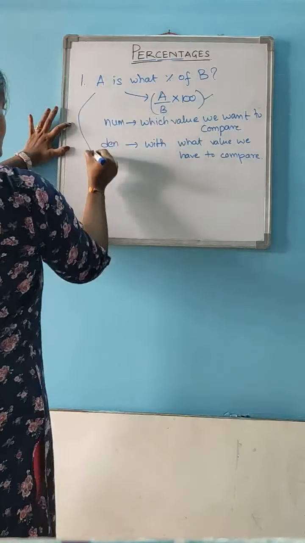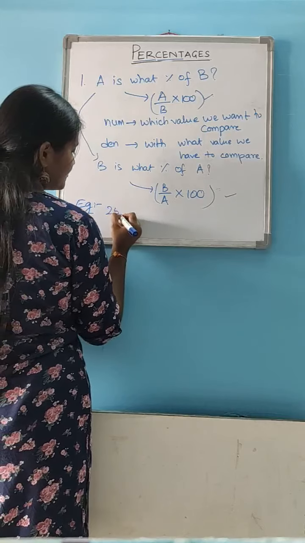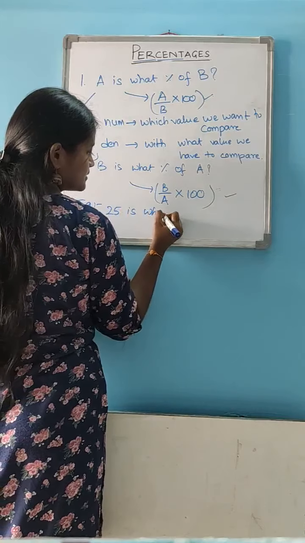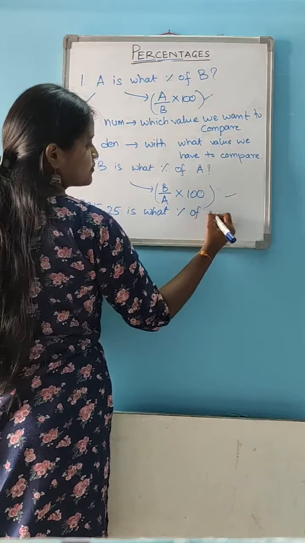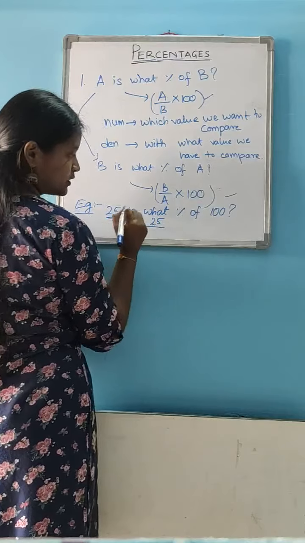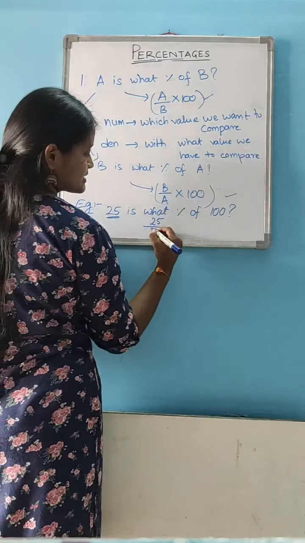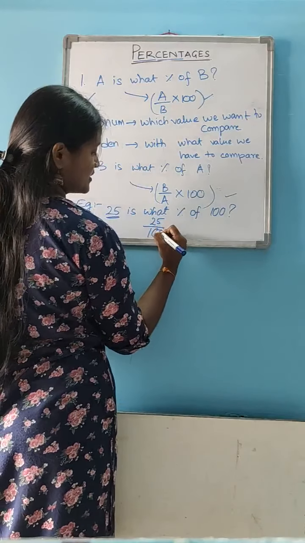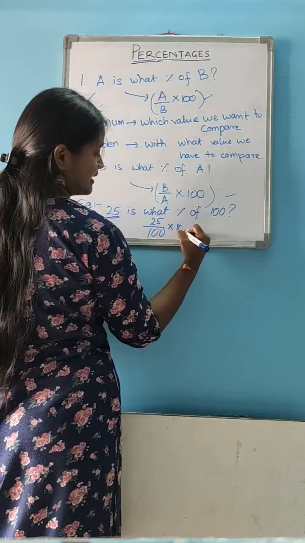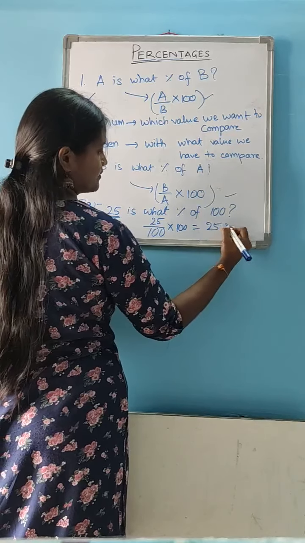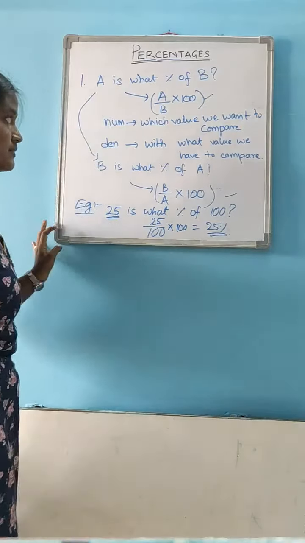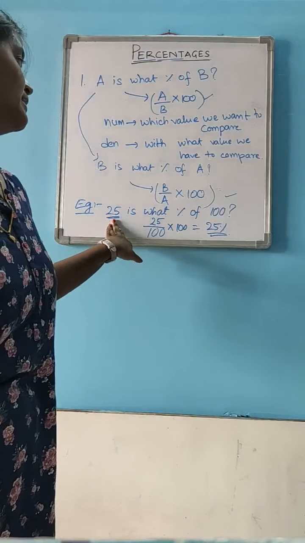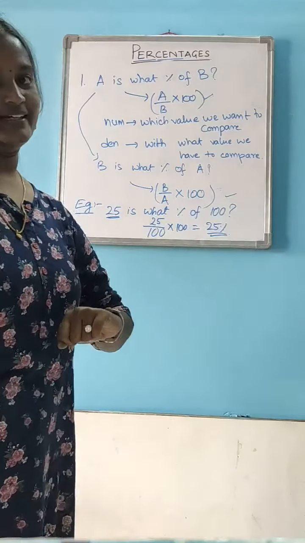For example, we will see a small example here. 25 is what percent of 100? Here 25 is the value we want to compare, and 100 is the value with which we have to compare. That means A by B into 100, where the value is 25. That means 25 is 25% of 100.